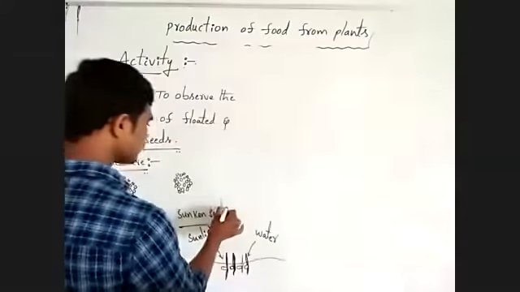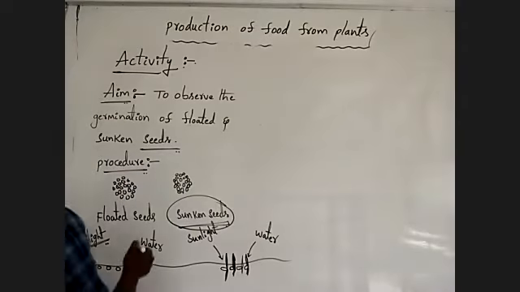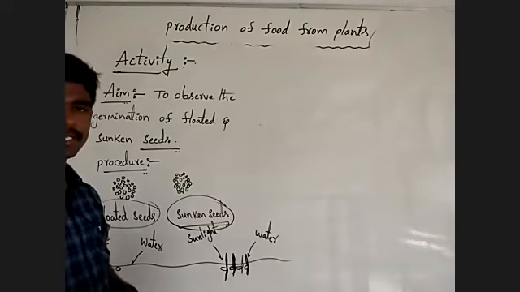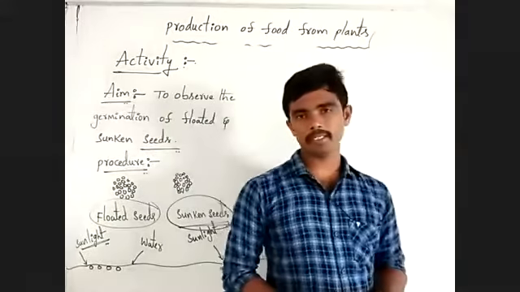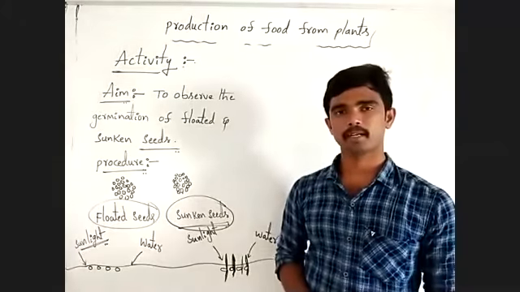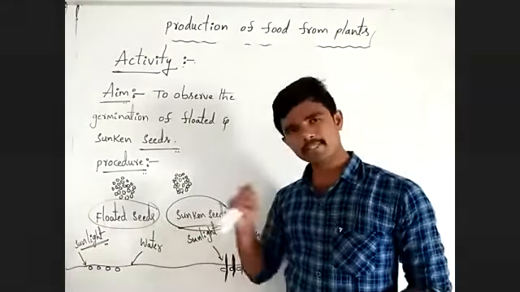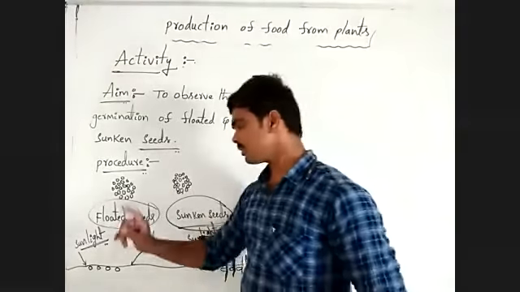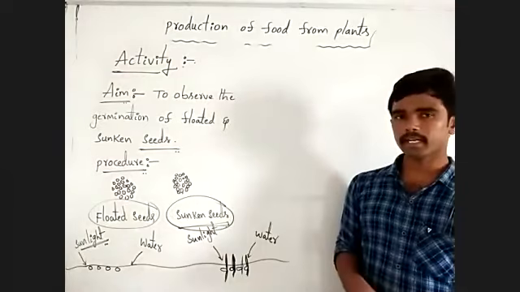That is why sunken seeds have the ability to germinate, but floated seeds do not have the ability to germinate. Are you understanding? Observe carefully. Means in these two types of seeds, sunken seeds are better than the floated seeds. Understanding? Okay.